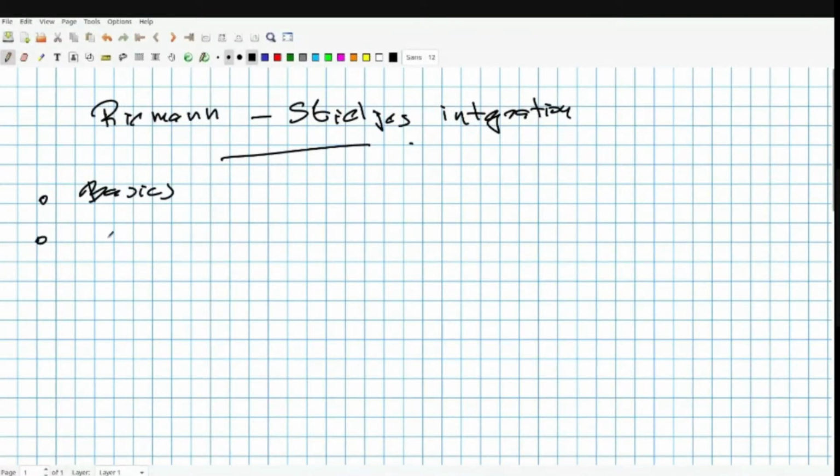Second, we'll see the types of functions, some types of functions which are integrable.